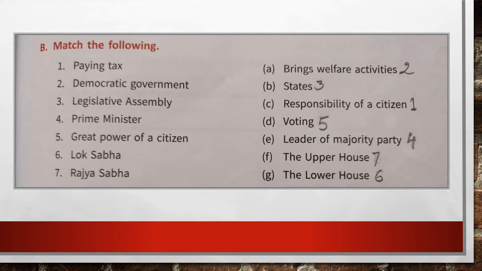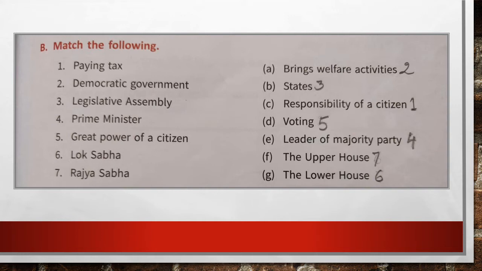Number 1, paying tax matches with number C, responsibility of a citizen. We have seen that there are 3 main responsibilities of a citizen, and they are voting in elections, paying taxes, and being aware. So paying taxes matches with responsibility of a citizen.